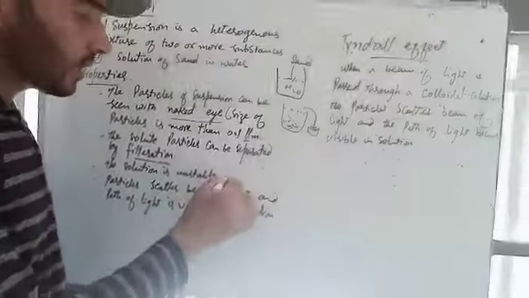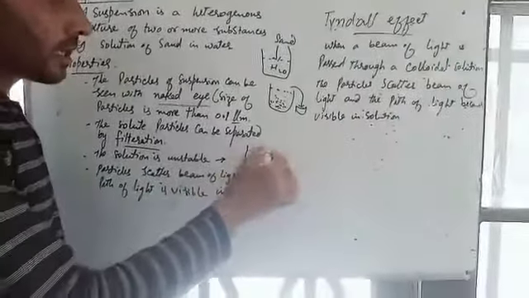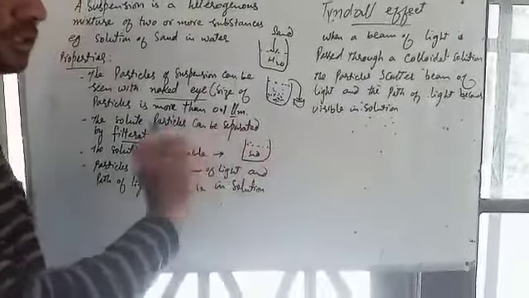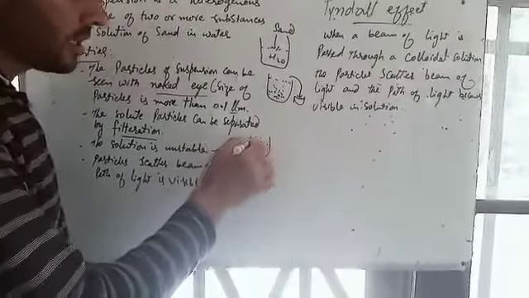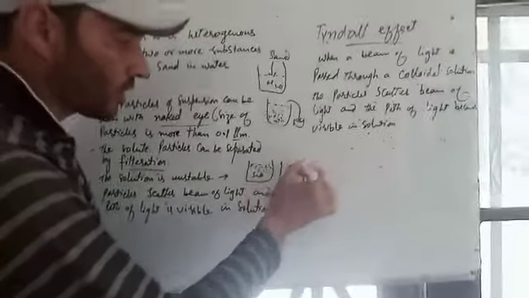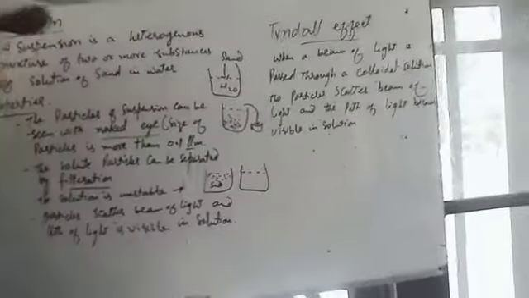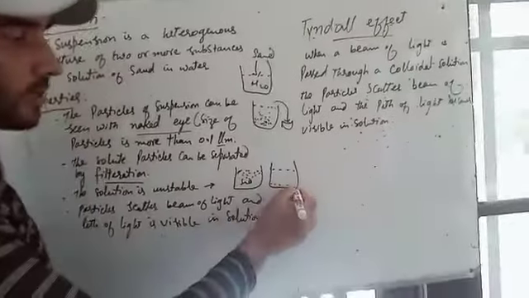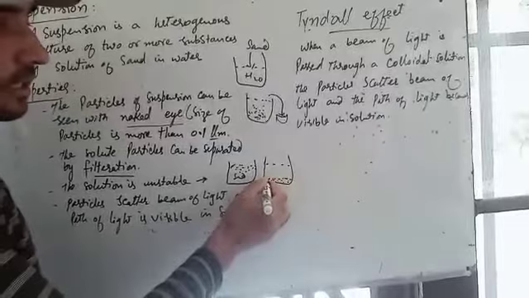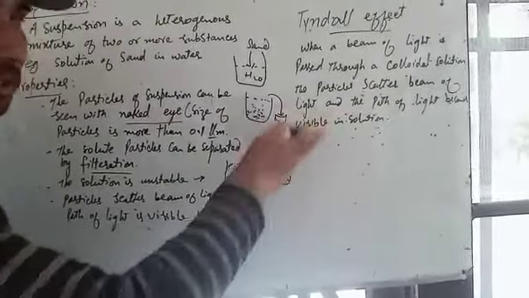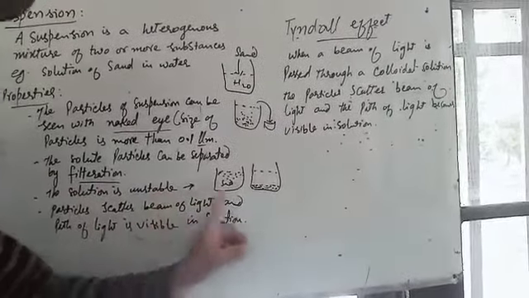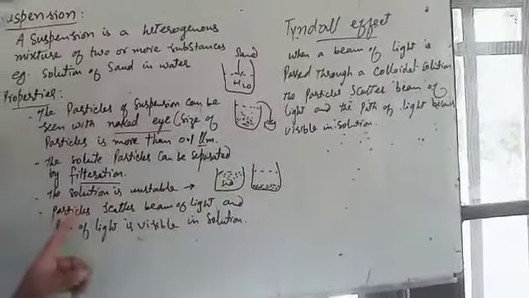Next is the solution is unstable. Unstable means if the water containing the sand is disturbed, the sand particles will move here and there in the water. But if you keep the water glass undisturbed for 10 minutes or 1 hour, you will see the sand will settle down at the bottom and the water will rise upwards. That is why it is known as unstable mixture.